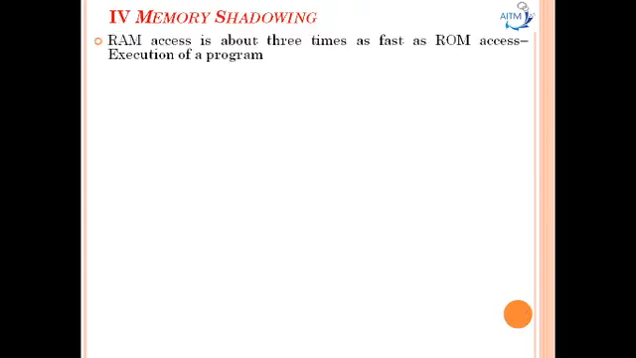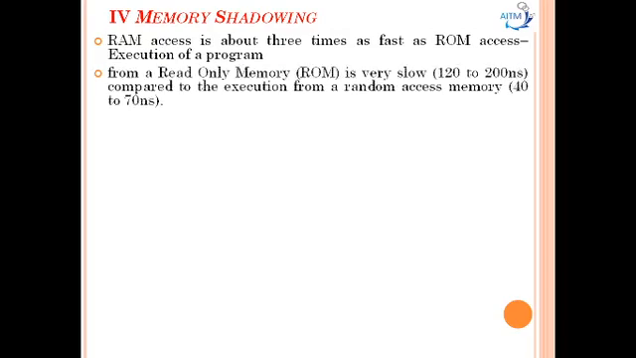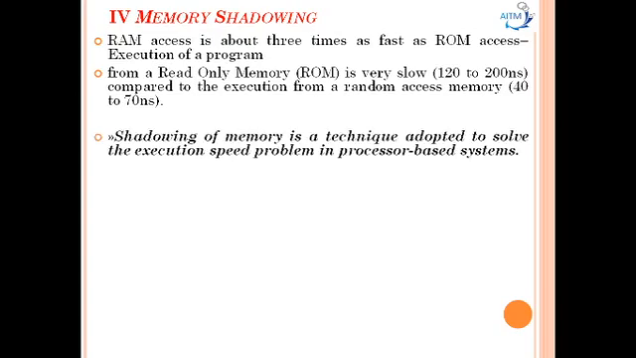Now the next one, memory shadowing. RAM access is about 3 times faster compared with ROM access for execution of a program. Read-only memory is very slow, about 120 to 200 nanoseconds, compared to execution from random access memory, which takes 40 to 70 nanoseconds. So memory shadowing is a technique adopted to solve the execution speed problem in processor based systems.